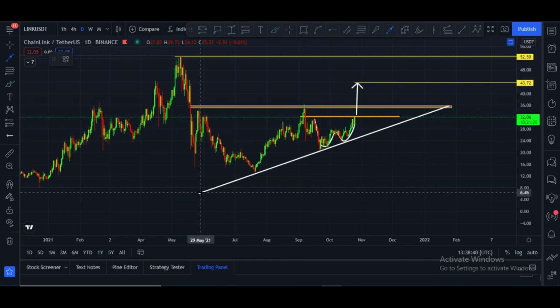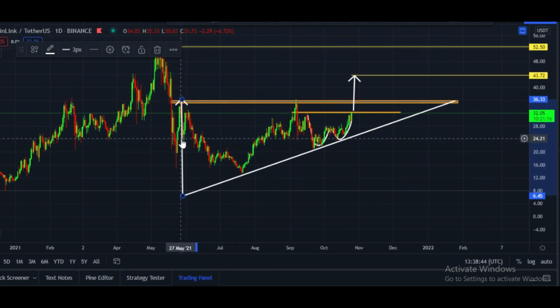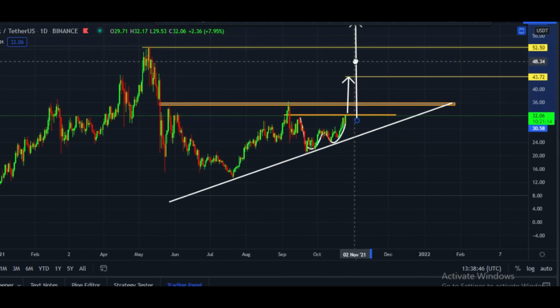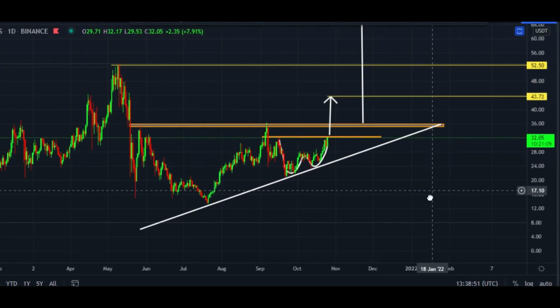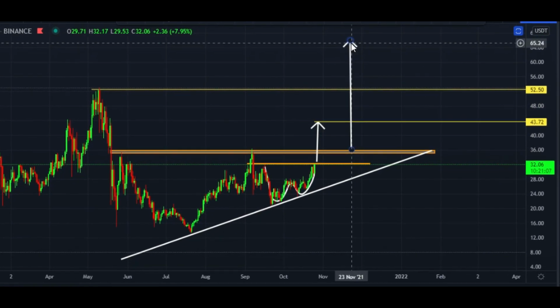And the chart is telling us another pattern, and it is about to the target of this ascending triangle.